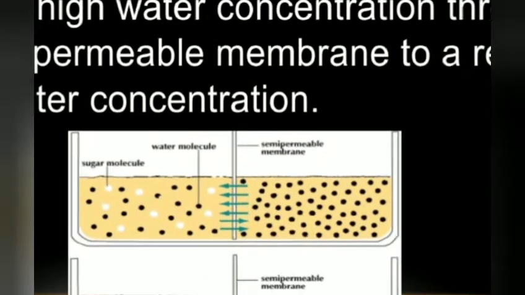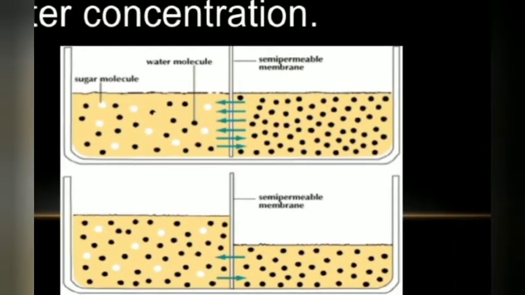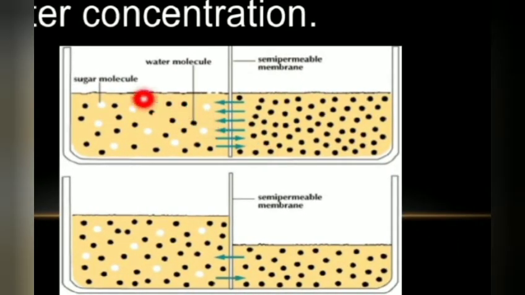Okay. Here you can see a picture. There is a tub which has black dots and white dots. Can you see? Yes. In the center there is a line, and this is nothing but a semi-permeable membrane which is separating these two sides. The black dots are water molecules and the white dots are sugar molecules. If you see this picture, you can say that the concentration of water is more on the right side when compared to the left side.